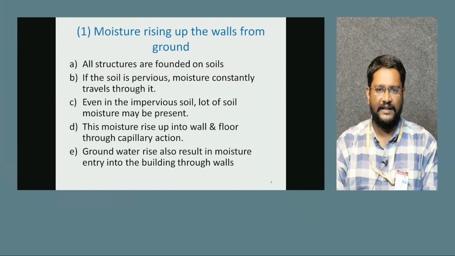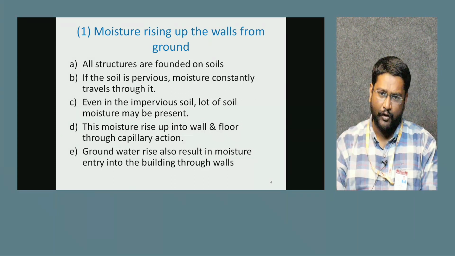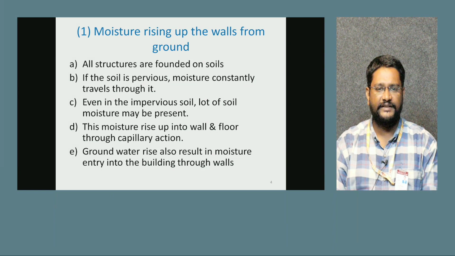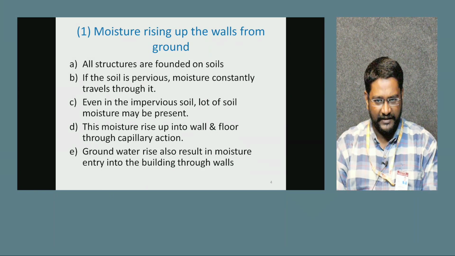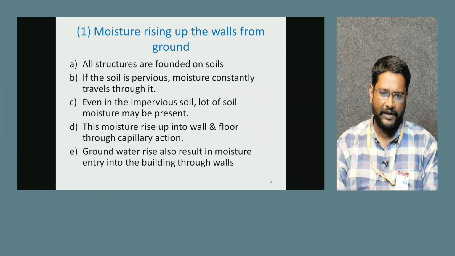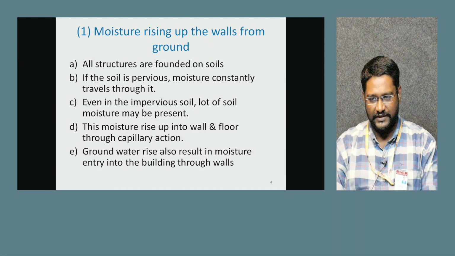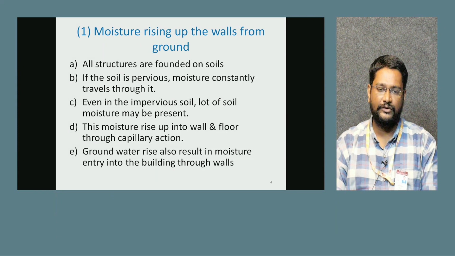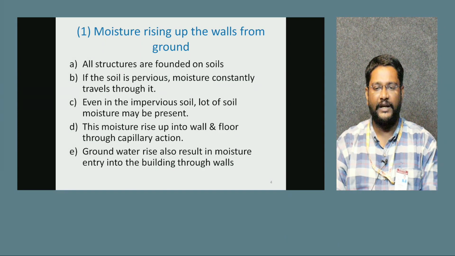Moisture rising up the wall from the ground: how will moisture reach the wall from the ground? All structures are founded on soils. If the soil is pervious, moisture is constantly traveling through it. Even in impervious soil, a lot of soil moisture may be present. This moisture rises up into the walls and floors through capillary action, like what you studied in fluid mechanics. The same capillary action applies here. Groundwater rise also results in moisture entry into the building through the walls.